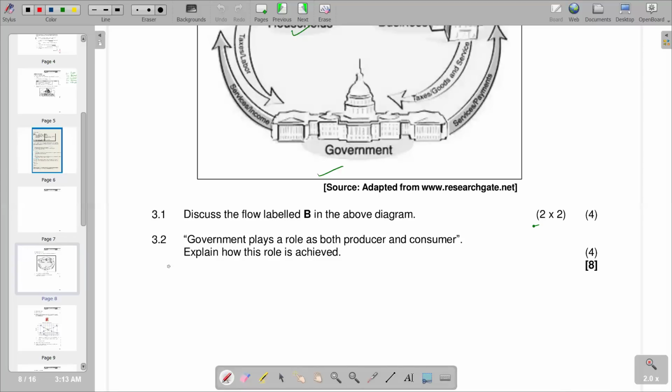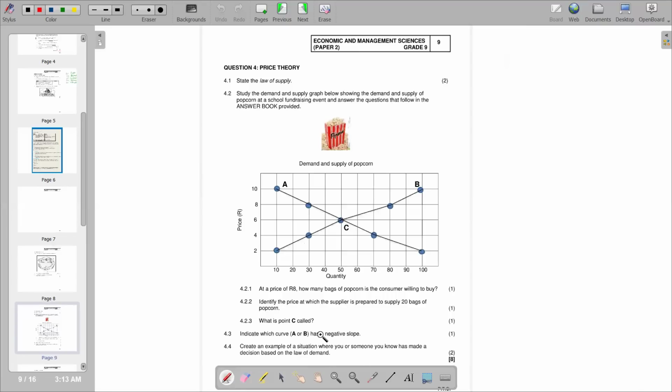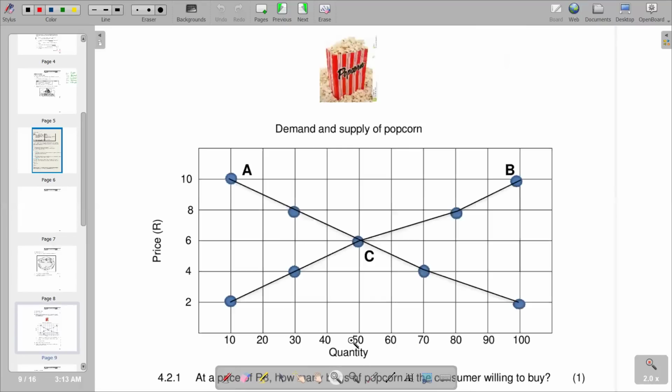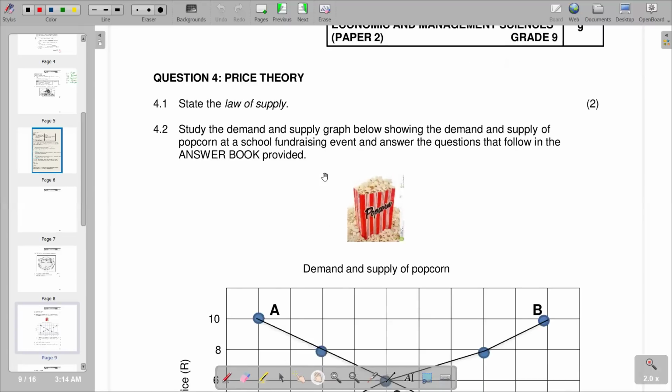So we are now going to our question 4. This becomes our question 4, and this question is on price theory. So we can just try to see what we have there. So this is our question 4. For the first part, it says take the law of supply.